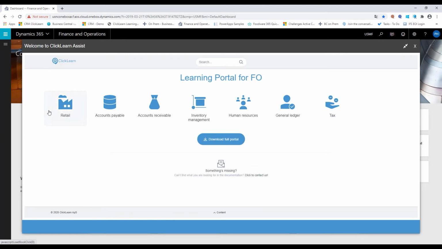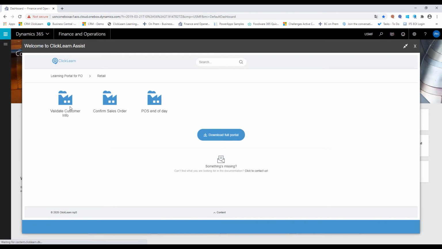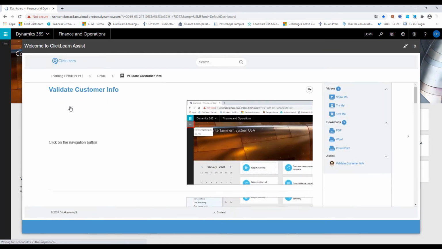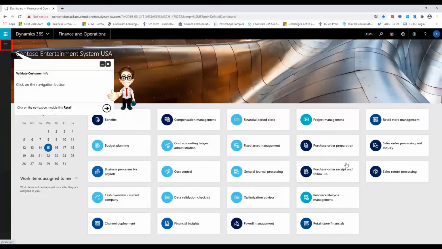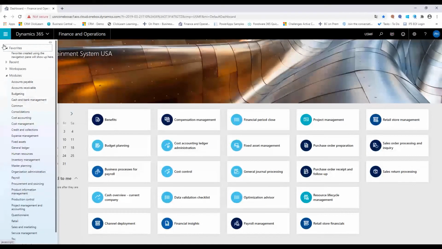And when I go into one of these groupings here, you will see that I now have a work process on how to validate a customer's information. And again, everything is available for me directly within the application, inside the live system where they need this, with the different learning formats. But I also have this little friend down here, an assistant. If I click on him, he will take me to the live system, and on top of the live system, guide me through the process of how to validate customer info.